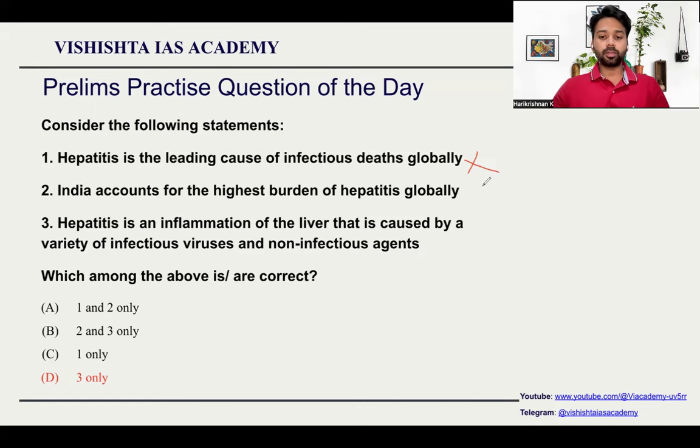Hepatitis is an inflammation of the liver. Hepatitis is related to liver, so this is right. That is caused by a variety of infections. So this is also right because we have hepatitis A till hepatitis E. Five different varieties are there. And non-infectious hepatitis can also happen. Yes, when you have a lot of alcohol, your liver will get spoiled. You will get liver cirrhosis and hepatitis. So this is the right option.